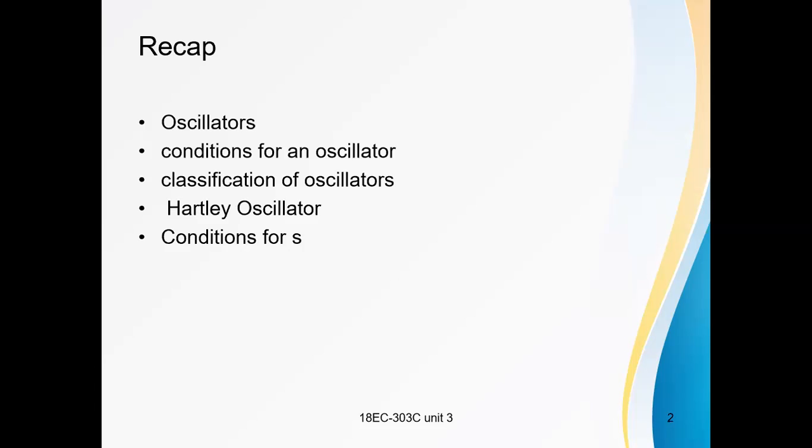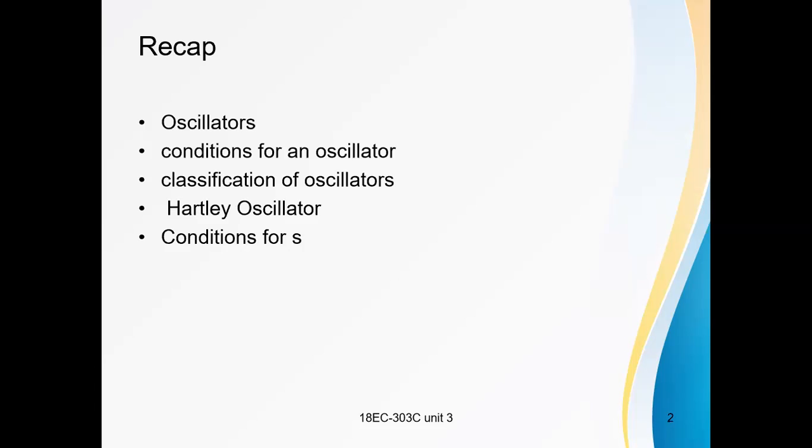They can also be classified based on the components used in the oscillatory circuit: RC oscillators, LC oscillators, and crystal oscillators. There are many types of oscillators.